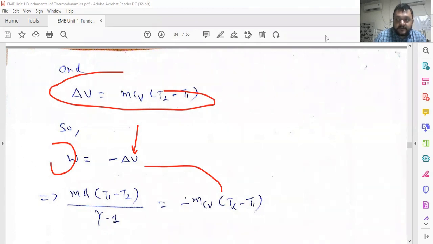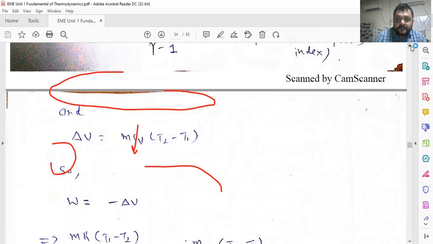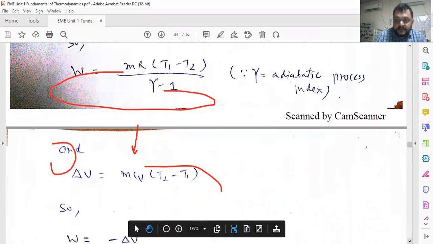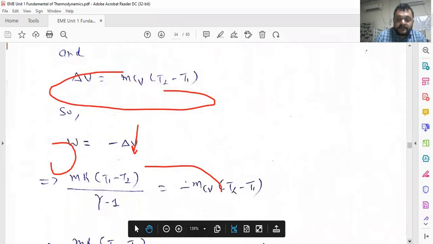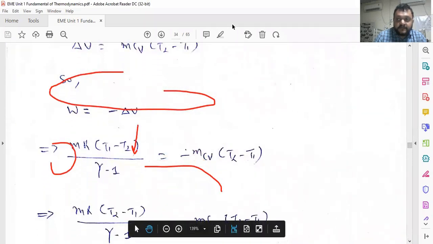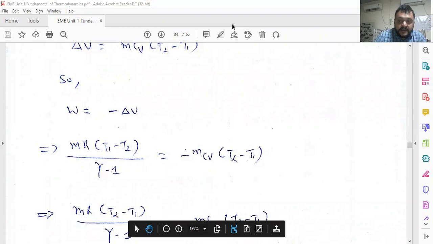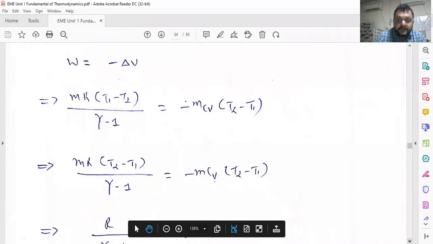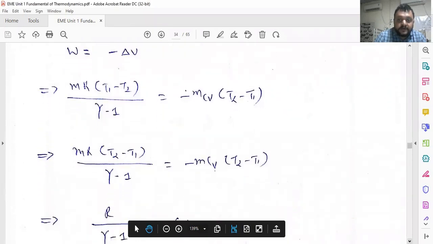So using both the equations and equating them, we get MR (T1 minus T2) divided by (gamma minus 1) is equal to minus mCv (T2 minus T1). Further simplifying this equation, instead of T1 minus T2, we are putting T2 minus T1.